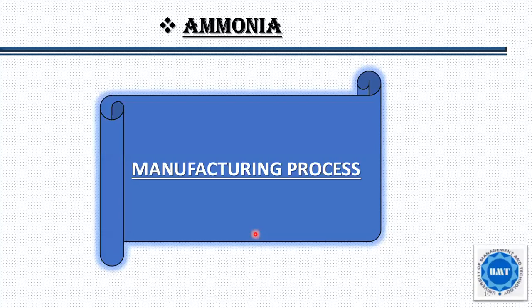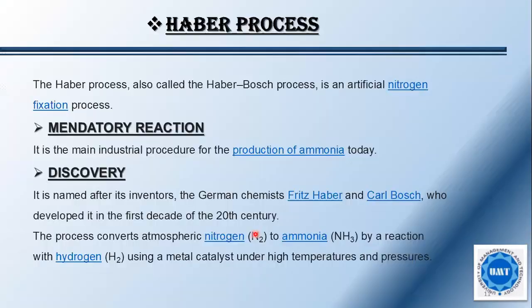Now, I'm going to talk about the manufacturing process of ammonia. It can be done through the modern method and through the Haber process. It is a very unique process. The Haber process, also called the Haber-Bosch process, is an artificial nitrogen fixation process. It is a mandatory reaction because it is the main industrial procedure for the production of ammonia today.